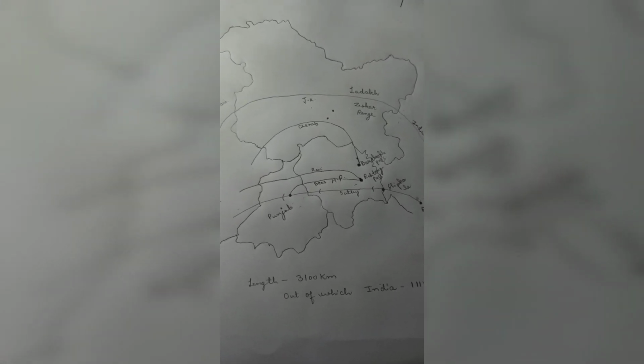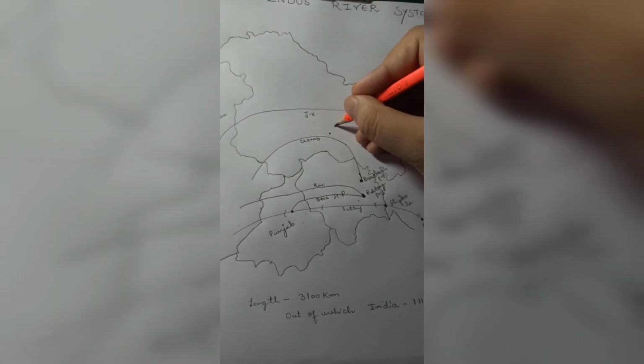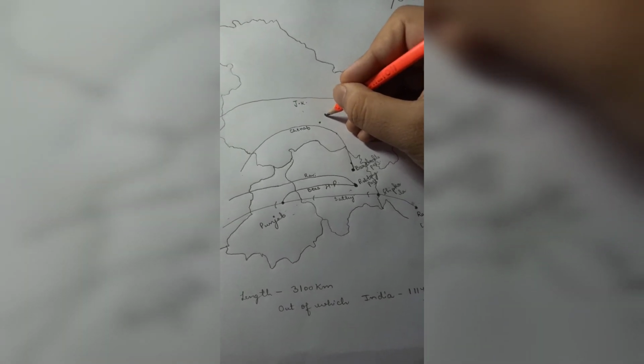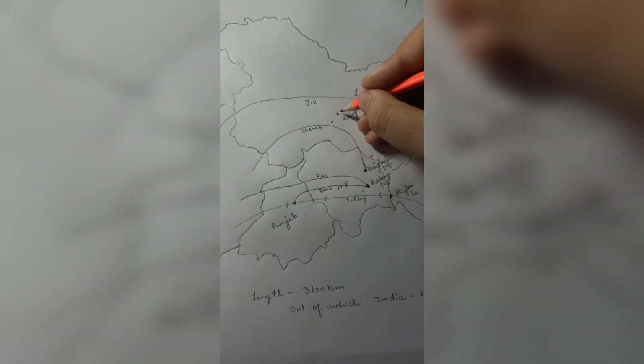Now let's move further and talk about another tributary of Indus River system, that is Jhelum, which originates from J&K and drains into Pakistan. And this Jhelum river originates from a spring named Verinag.